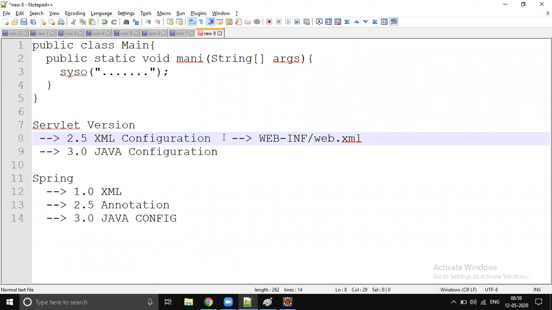But when servlet 3.0 was released, it was released a very long time ago, not something new, around 10 to 15 years back. Servlet 3.0 onwards, web.xml configuration is completely not required. It's pure Java configuration. By using pure Java configuration, you can run your servlet application. How it's going to happen, we will see later. We will try one example with 2.5.